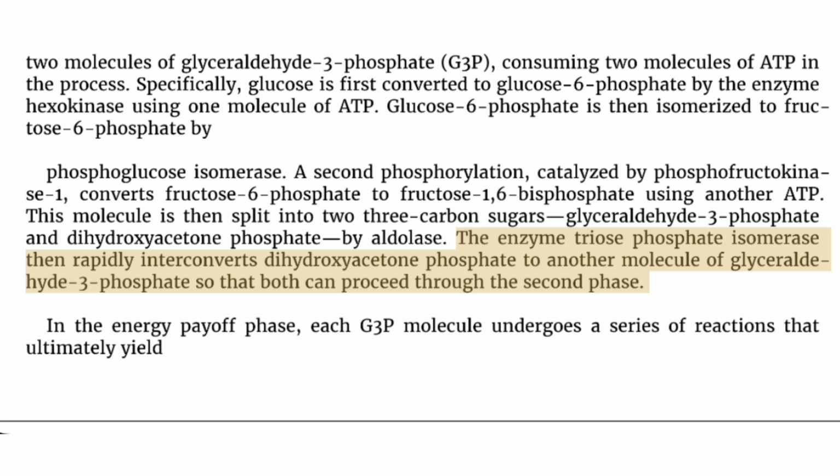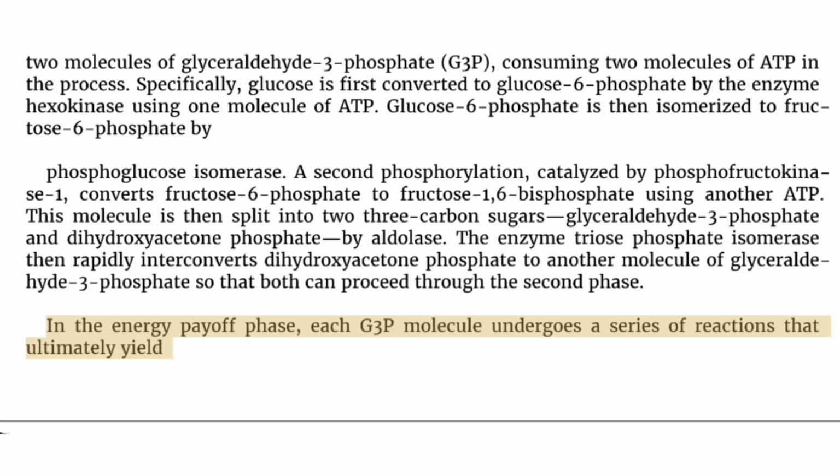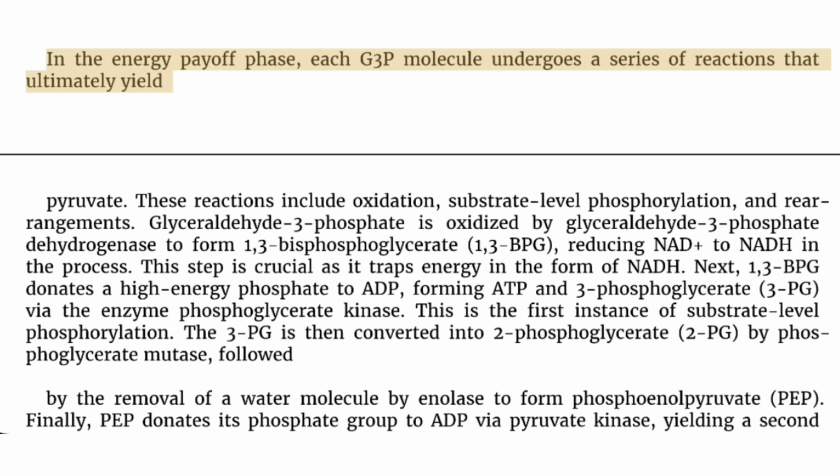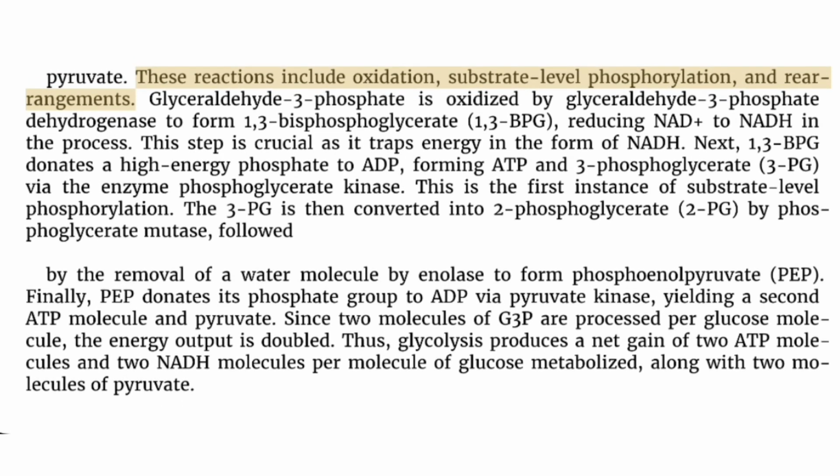through the second phase. In the energy payoff phase, each G3P molecule undergoes a series of reactions that ultimately yield pyruvate. These reactions include oxidation, substrate-level phosphorylation, and rearrangements. Glyceraldehyde 3-phosphate is oxidized by glyceraldehyde 3-phosphate dehydrogenase to form 1,3-bisphosphoglycerate, 1,3-BPG, reducing NAD+ to NADH in the process. This step is crucial as it traps energy in the form of NADH.